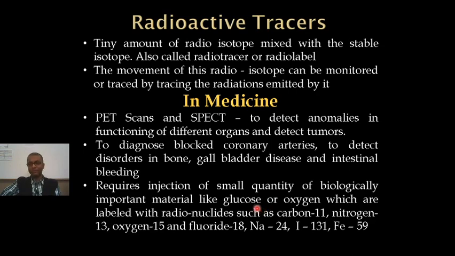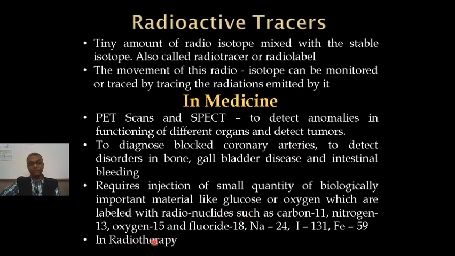So what is observed is that, I'm not going into the biology of it, but just to let you know, if I have a diseased organ, the amount of absorption of glucose in those organs is usually more. So what happens? The amount of radiation coming out from those diseased organs will be more. And also it can help detect tumors.